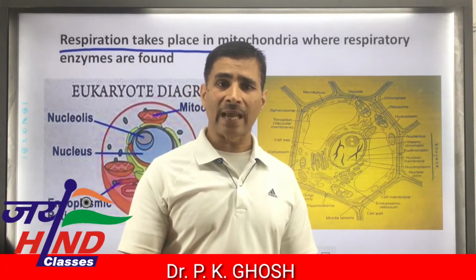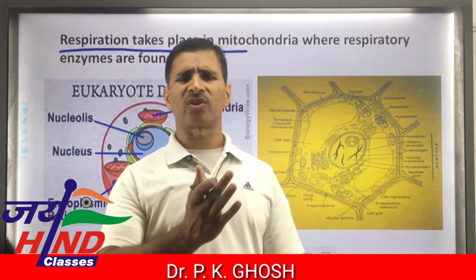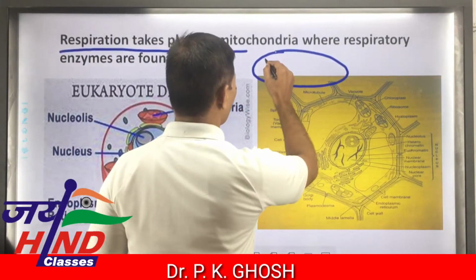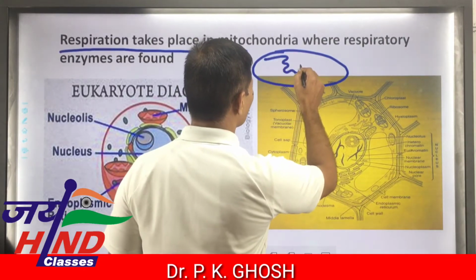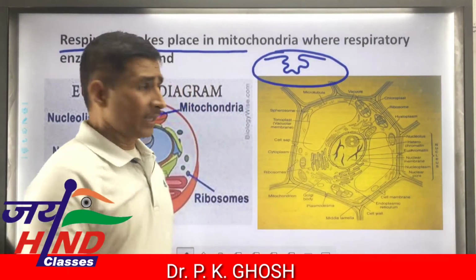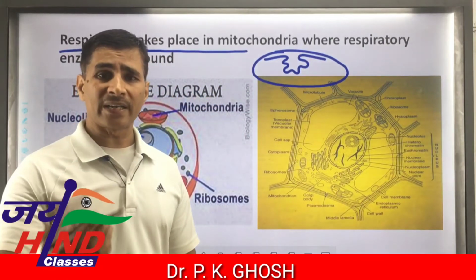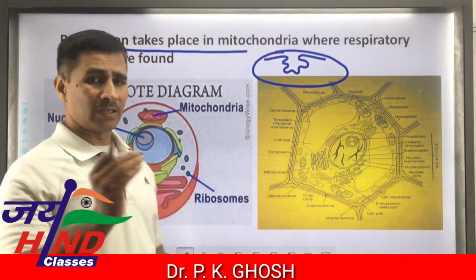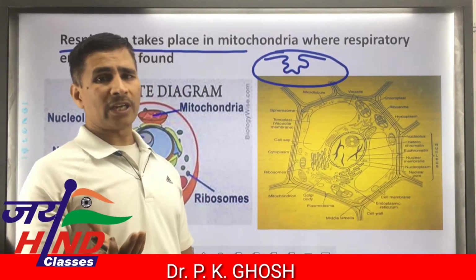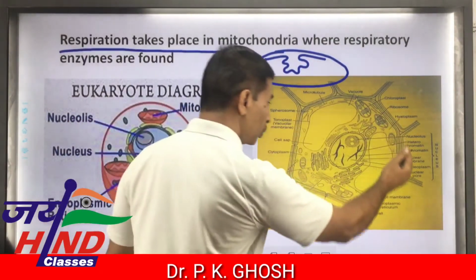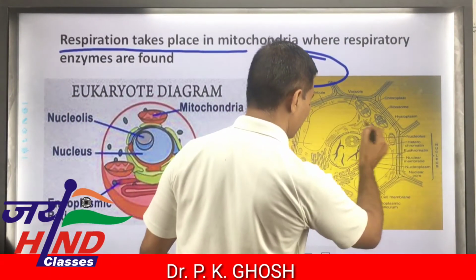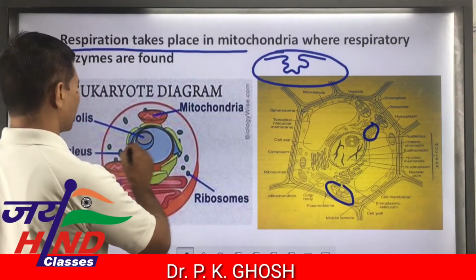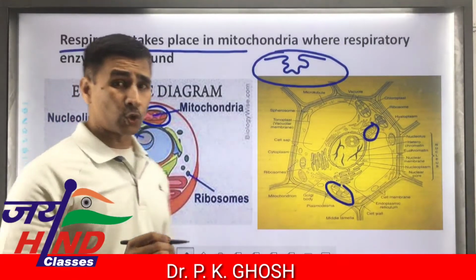Therefore, respiratory enzymes are found in a fold-like structure. Suppose that this is the cell, and there will be a fold-like structure called mesosome. In this structure, respiratory enzymes are found, where respiration takes place in case of prokaryotes. Thus, in prokaryotes, mitochondria is absent. But in case of eukaryotes, this one is mitochondria, this one is mitochondria, and this one is mitochondria. Yes, it is a shoe-shaped structure.